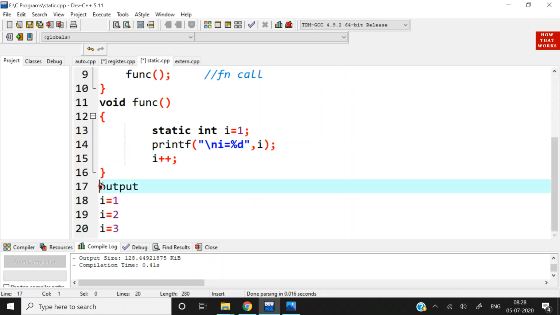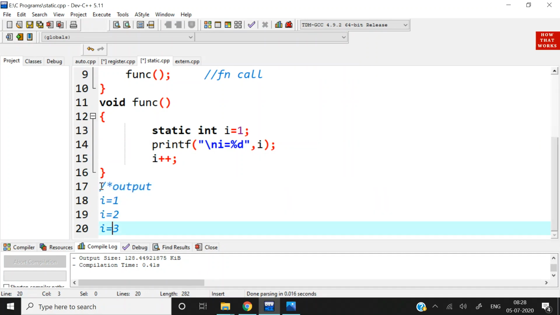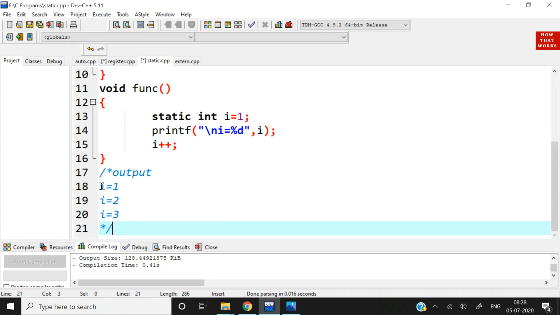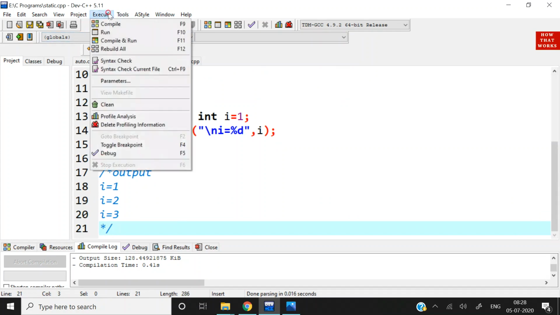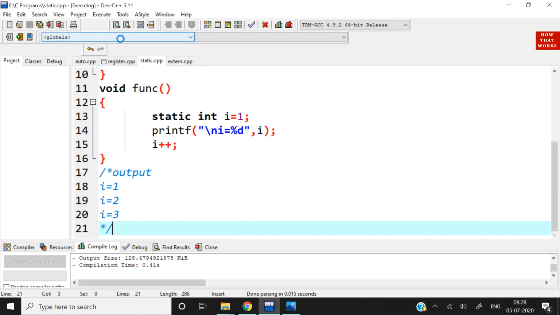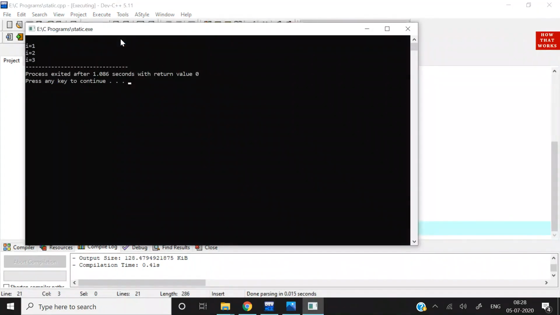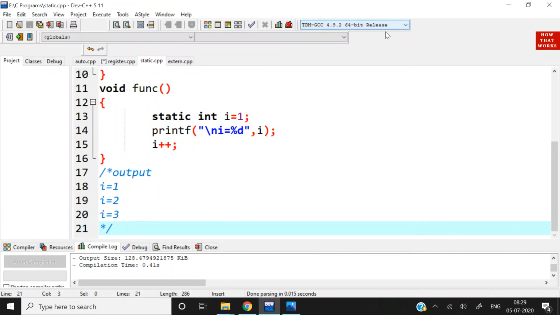Let's execute this program and see the output. I have made this as a comment so that it should not execute or compile during compilation. Compile and run. You can see from here I is equal to 1, I is equal to 2 and I is equal to 3. So when we declare a static storage class, the value of variable persists between different function calls.